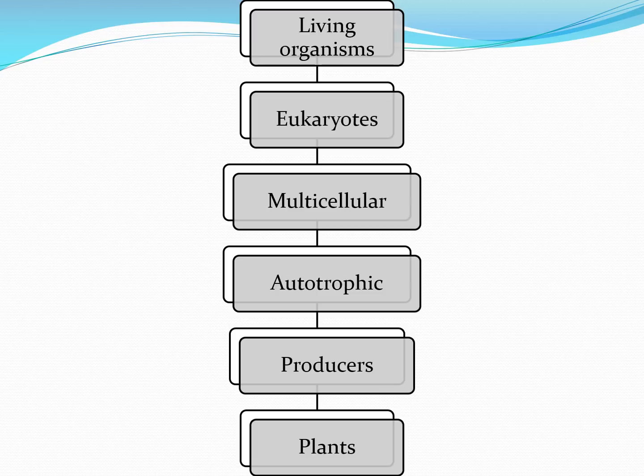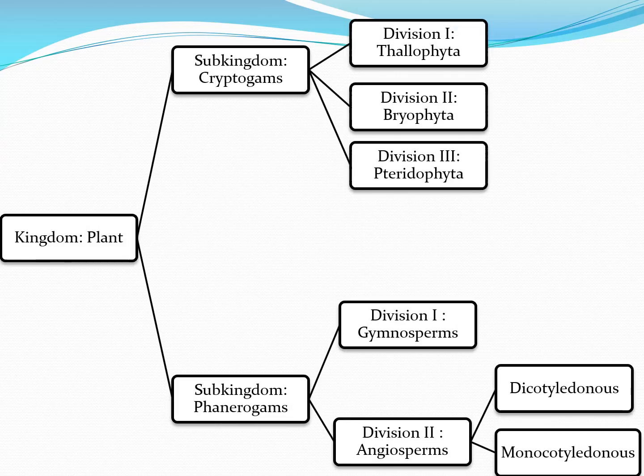So the characteristics of plants are they are autotrophic, multicellular, eukaryotic living organisms. This is the classification of plant. I put the chart here to show you that plants can be divided further based on many other characteristics, but this is not going to be learnt in this standard. You'll be learning it in your 9th standard.